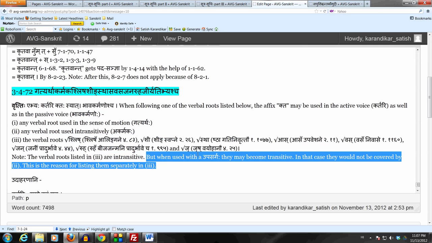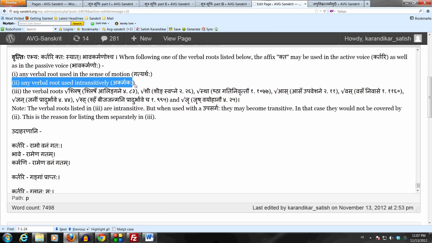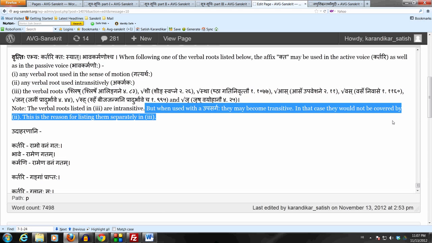Which means that in connection with an upasarga, when an upasarga is used, these verbal roots can become sakarmaka. At that time also, the affix kta may be used to denote the agent of the action. So yes, without upasarga, they are akarmaka dhatavaha. But when upasarga is present, then they may become sakarmaka. So that is why Panini listed them separately in the sutram. In addition to saying akarmaka, again Panini lists these verbal roots to allow for those cases when upasarga is used and these verbal roots may become sakarmaka dhatavaha. At that time also, this affix kta may be used in the sense of the agent of the action.